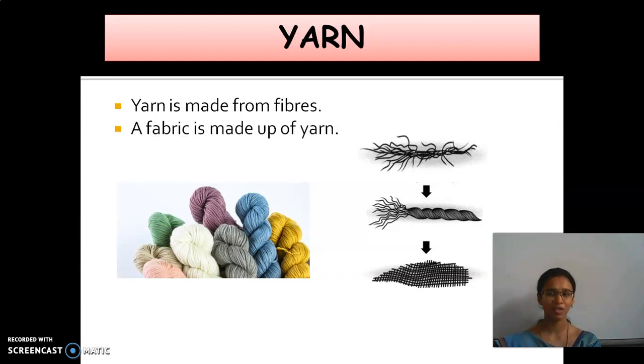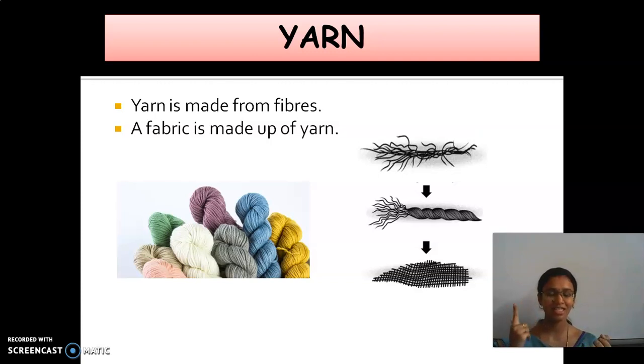Then yarn. First we have seen about fiber, a thread-like structure. Now we are going to see about the yarn. What is meant by yarn, children? See, this is fiber. What is this? Yarn. So yarn is made from fibers. The fabric is made up of yarn. Yarn means nothing but a thread-like structure. So the fibers are combined to form that yarn.